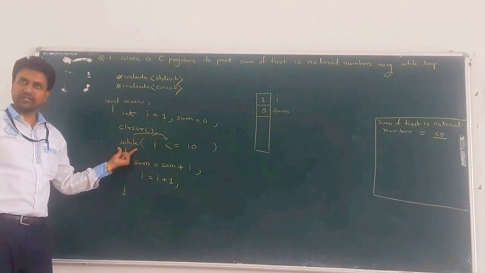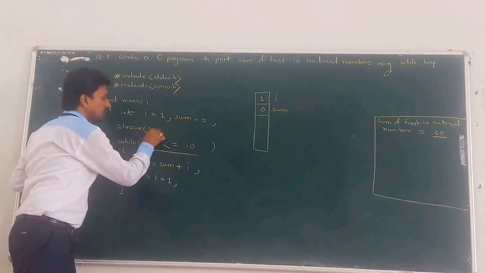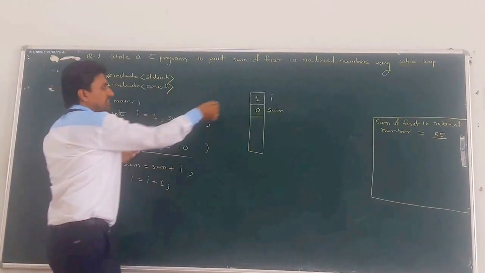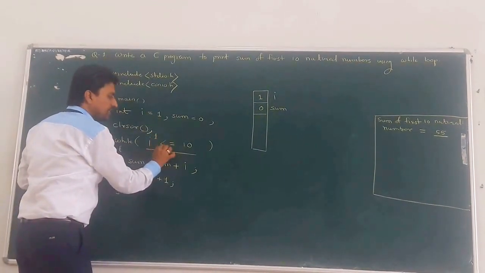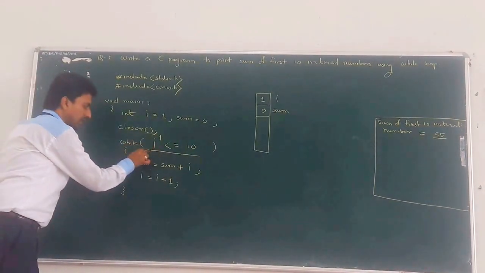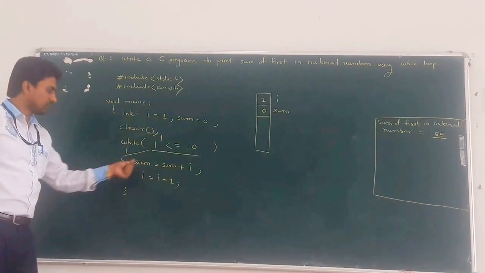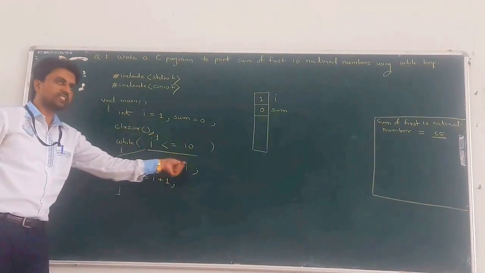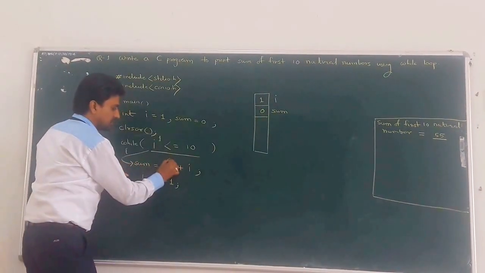Next statement, while loop. So check the conditional part. What is the current value of I? That is fetched from the RAM. What is the current value of I? 1. 1 less than or equal to 10. Condition true. So entry to the body of the while loop. In the body of the while loop, what is the first statement? Sum is equal to sum plus I. So what is the initial value of sum? Taken from the RAM, that is 0.